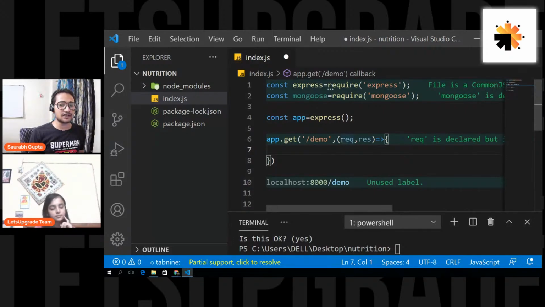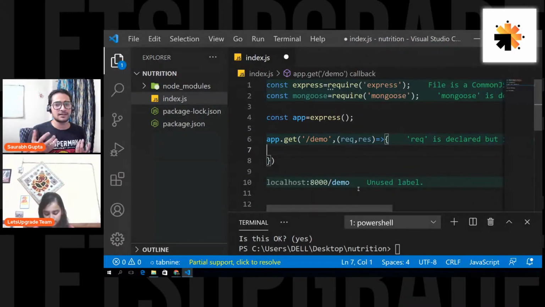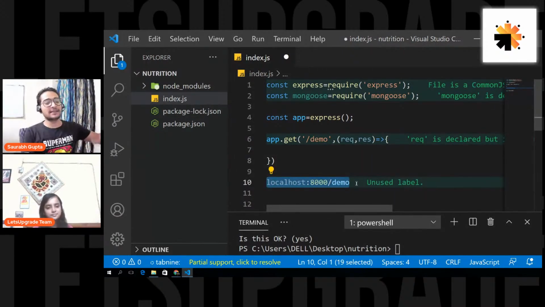The request object gives you access to anything that is sent from the client, from whoever is calling this functionality. And by using the response object, you can send responses back to the client. You will learn it in a little time, don't worry. Right now I'm just assuming you know a little about all this, but that's fine. It is not a tutorial, I'm not explaining everything from the very start, but it is still from scratch. It is directly the project, so I hope you're understanding everything here.